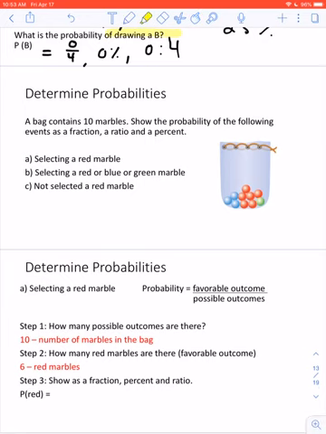We counted them up. There's 10. Step 2, how many red marbles are there? So we count them. 1, 2, 3, 4, 5, 6. So there's 6 red marbles. Now they want us to show it as a fraction, percent, and a ratio. So the probability of me getting a red marble is 6 out of 10. As a percent, this is 60%. And as a ratio, it's 6 out of 10 chance.